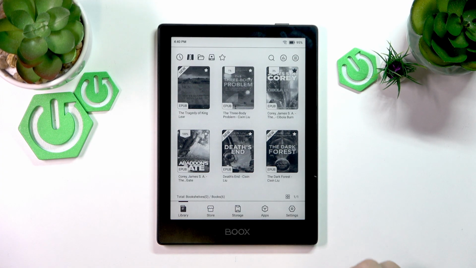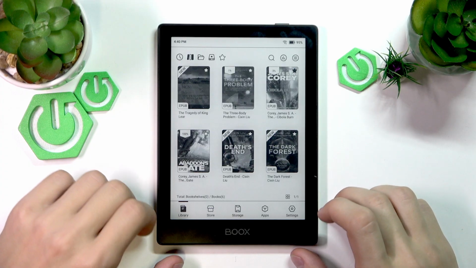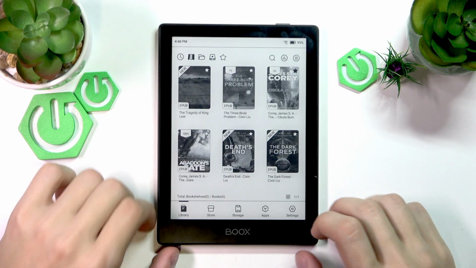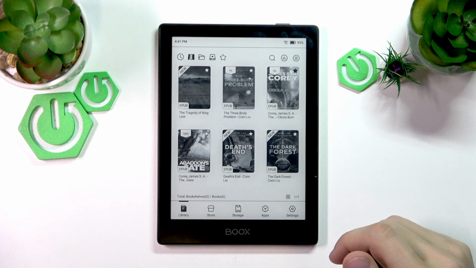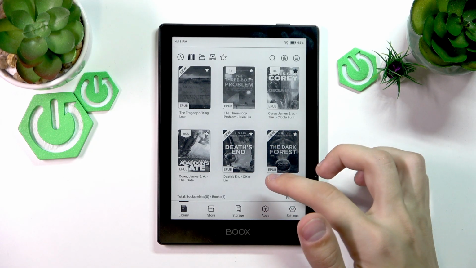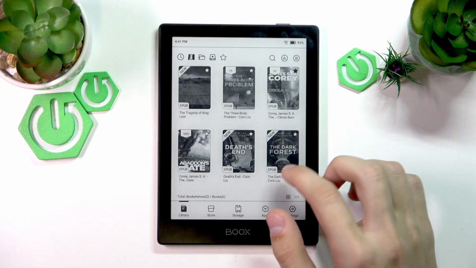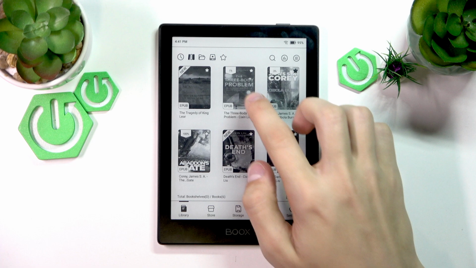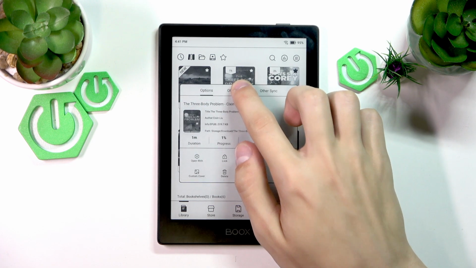So if you, for example, finished a book and you want to delete it to free up some space for other books to download, you can do that by just going to your library, finding the book that you want to delete, and let's do, for example, this one right here. So I'm going to hold on it.